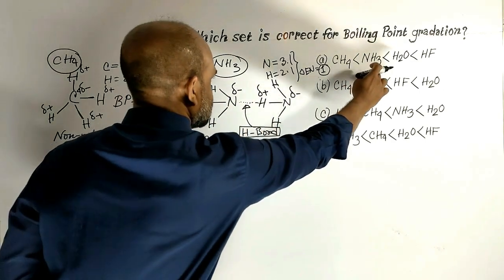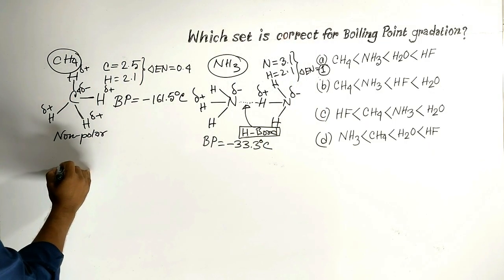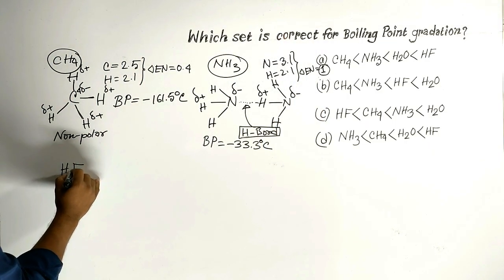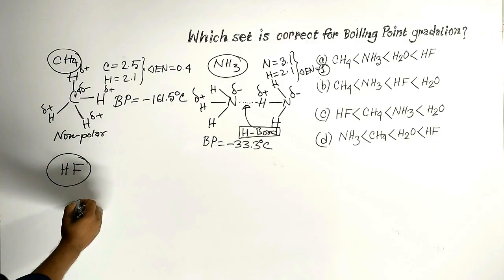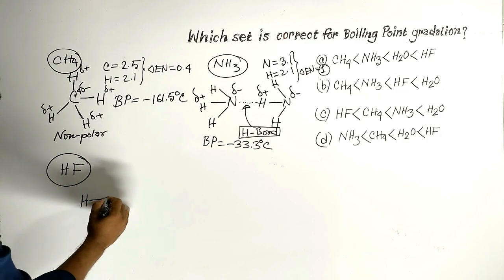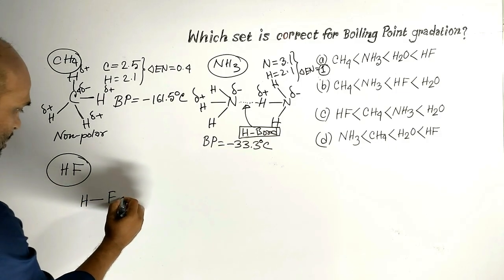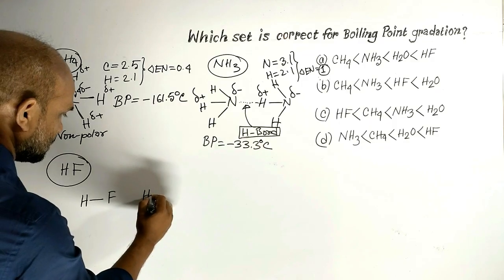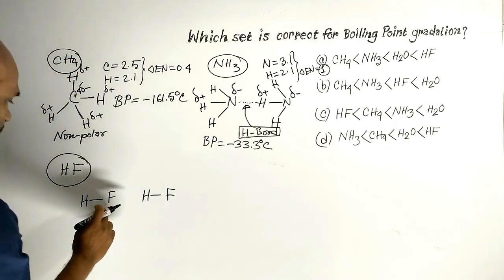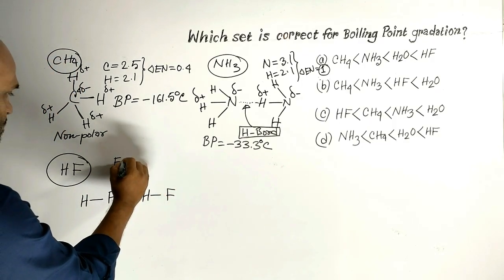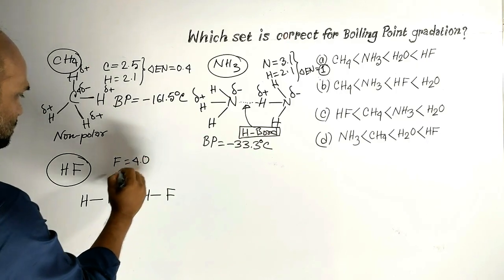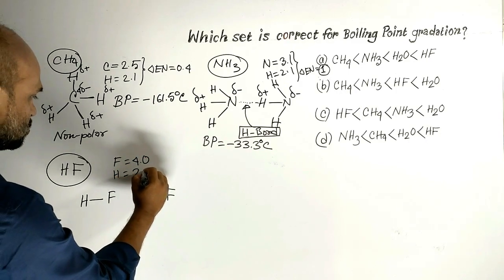Now let us see about hydrogen fluoride. Here is hydrogen fluoride, and another hydrogen fluoride. Electronegativity of fluorine is 4.0, hydrogen 2.1.